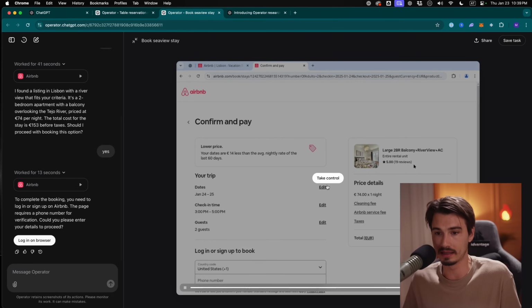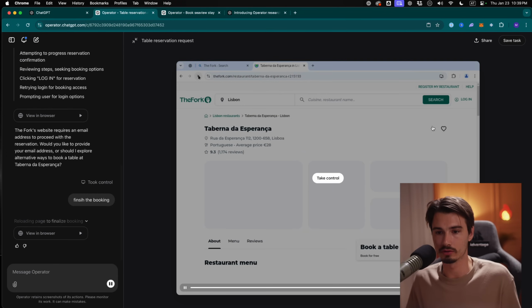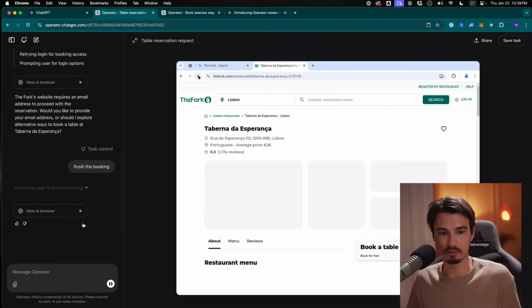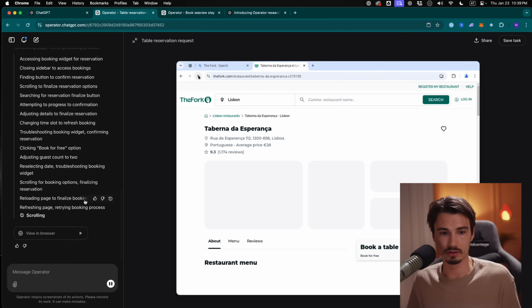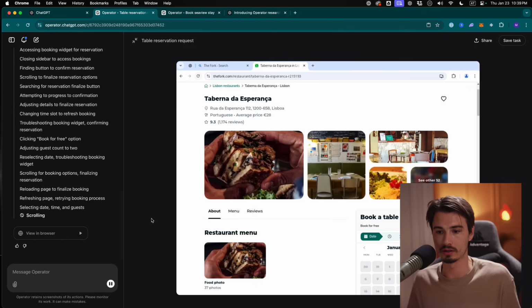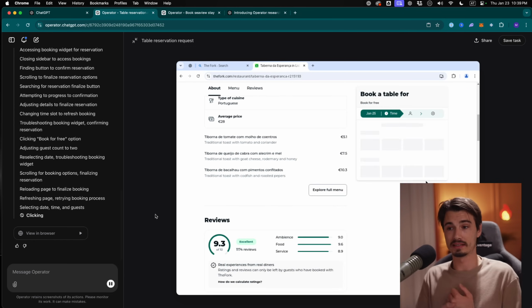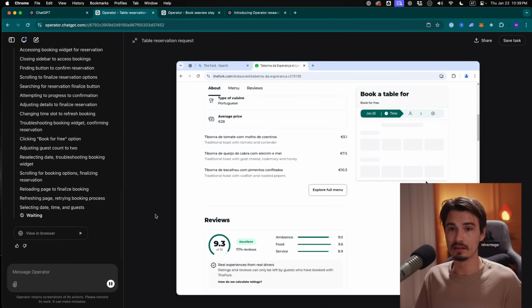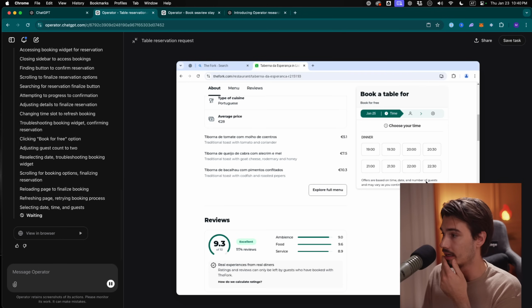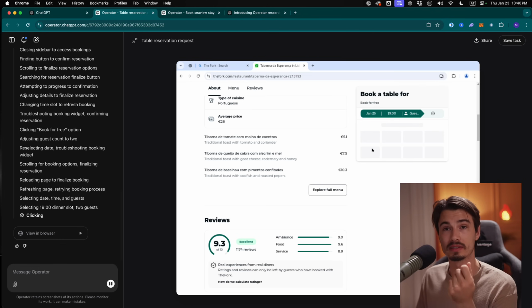Here, I'm basically at the checkout. So I need to take control and log in with my Airbnb account, which I'm not going to do right now because we already did one login. I showed you how that works. And the second one is still working. Let's see, what is it doing? Reloading page to finalize, refreshing page. This is very promising. Everything else I've seen, not so promising. And on the benchmarks, it performs like 50% higher than all the competition on these agentic benchmarks.